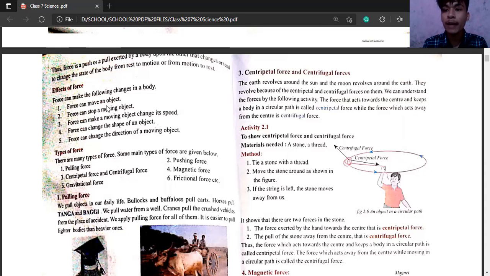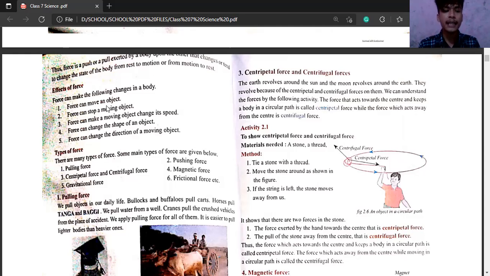But after you apply force in pedaling, that bicycle will change its speed. It will gain a high speed. So the third thing, force can make a moving object change its speed also.